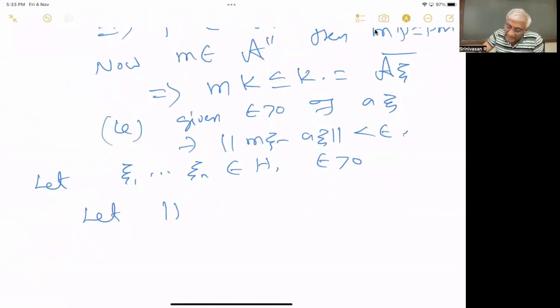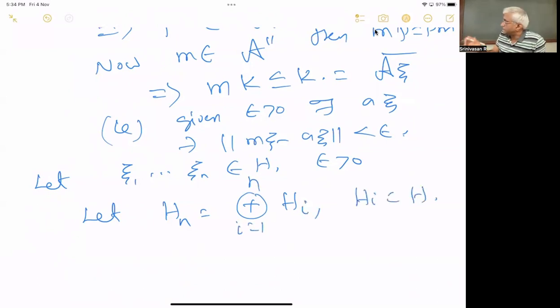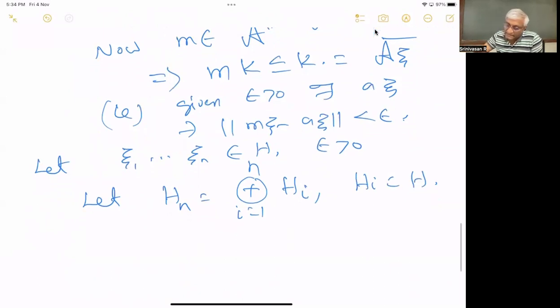Let Hn equal the direct sum of H, for i equal to 1 to n. You take the direct sum of H n times, that is Hn.